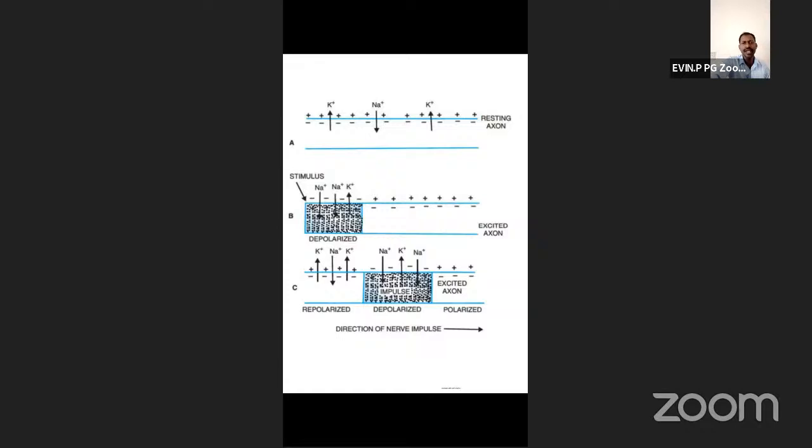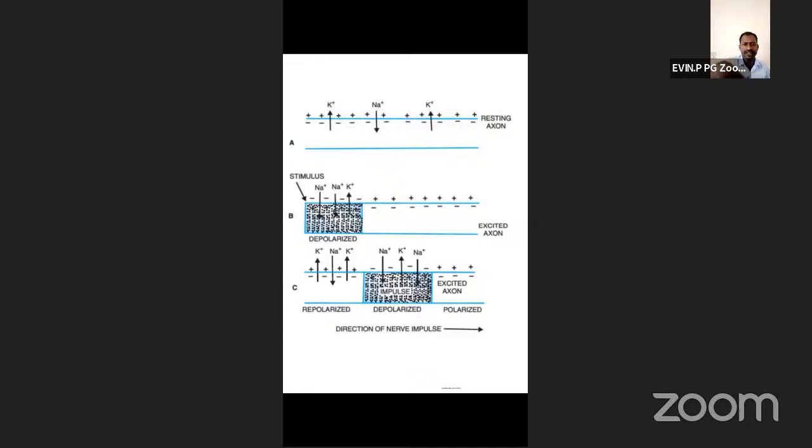Likewise, potassium ions go out of the cell, I mean the axoplasm. Sodium ions and potassium ions are moving in and out. Sodium ions enter into the cell, and potassium ions exit out of the cell, the axoplasm.